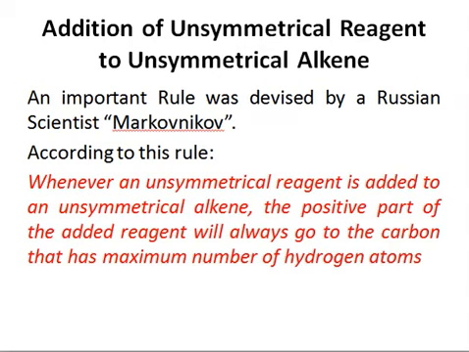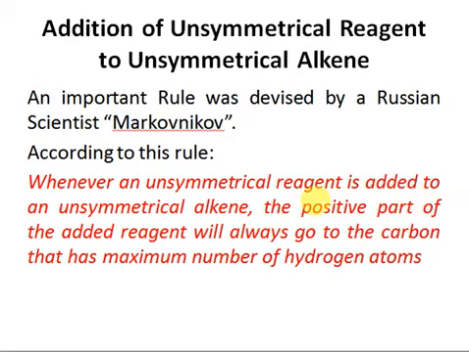The rule is named after Markovnikov. According to this rule, whenever an unsymmetrical reagent is added to an unsymmetrical alkene, the positive part of the added reagent will always go to the carbon that has maximum number of hydrogen atoms, right? So here the positive part of the added reagent means the electrophilic part, right?